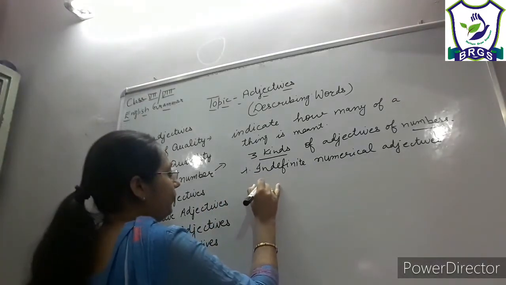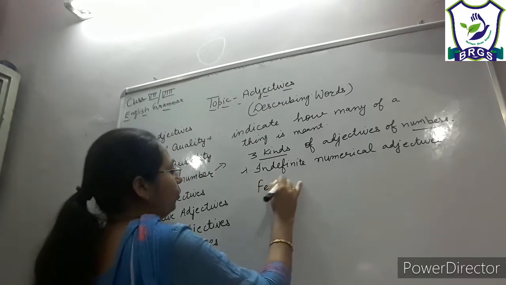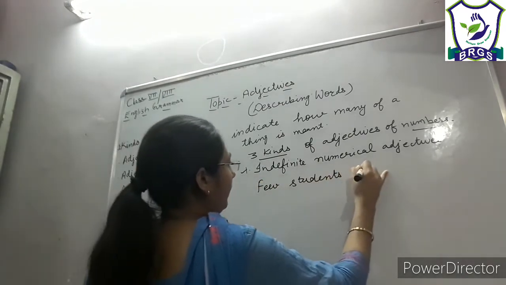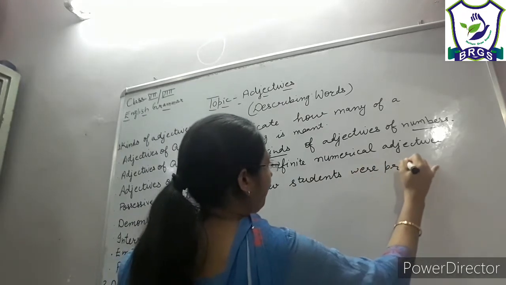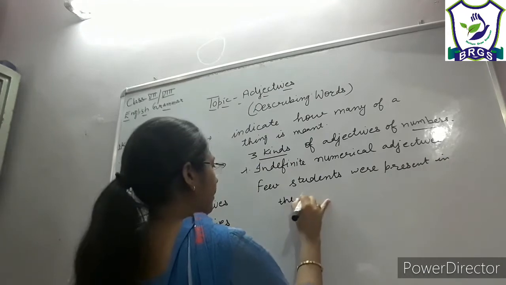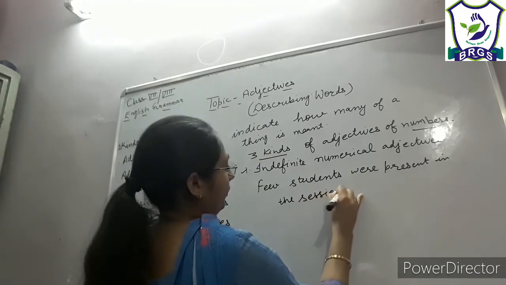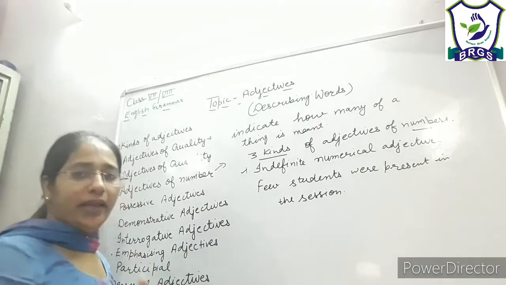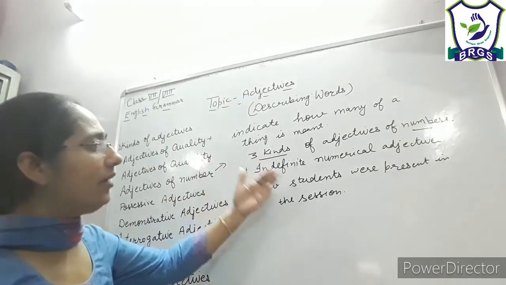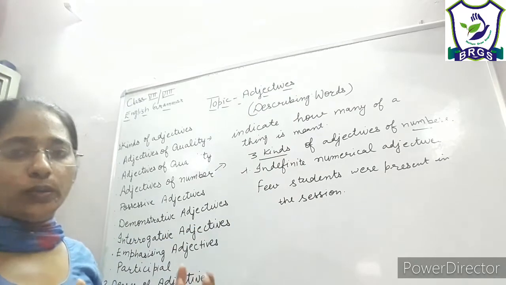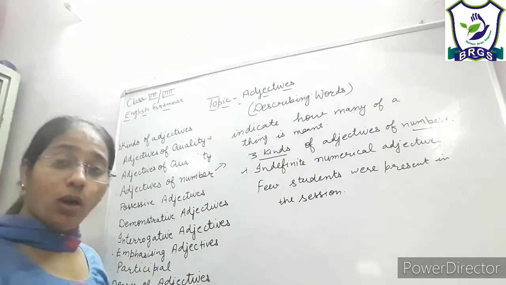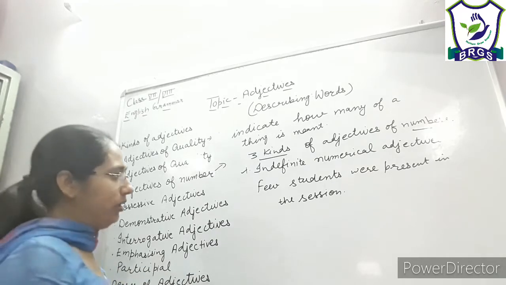As I will say, few students were present in the session, right? Few, many, such kinds of words are used as indefinite numerical adjectives to tell the number of countable nouns, but not the exact number.